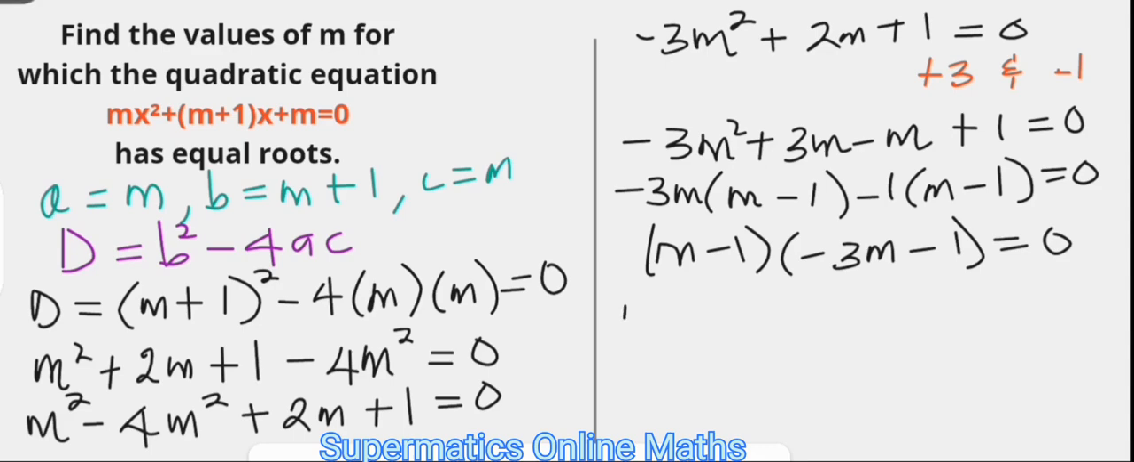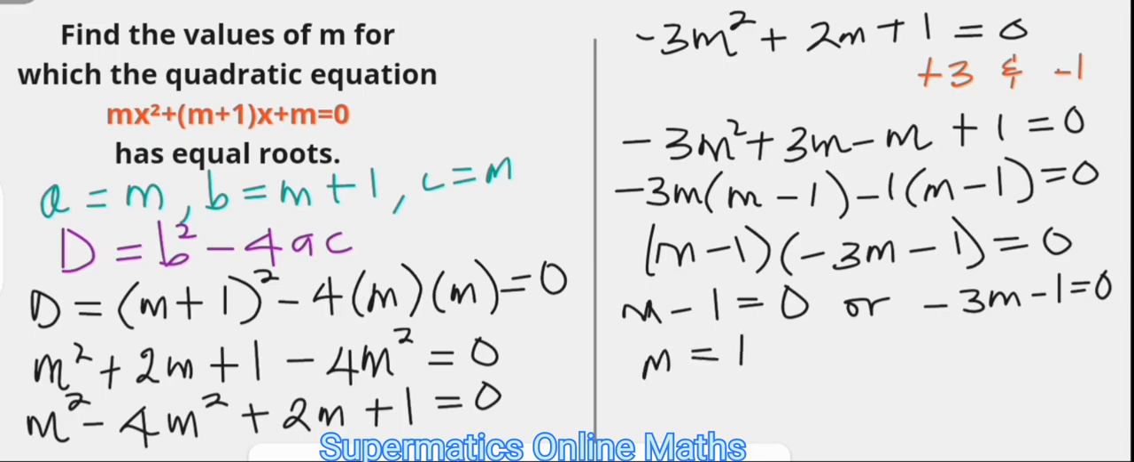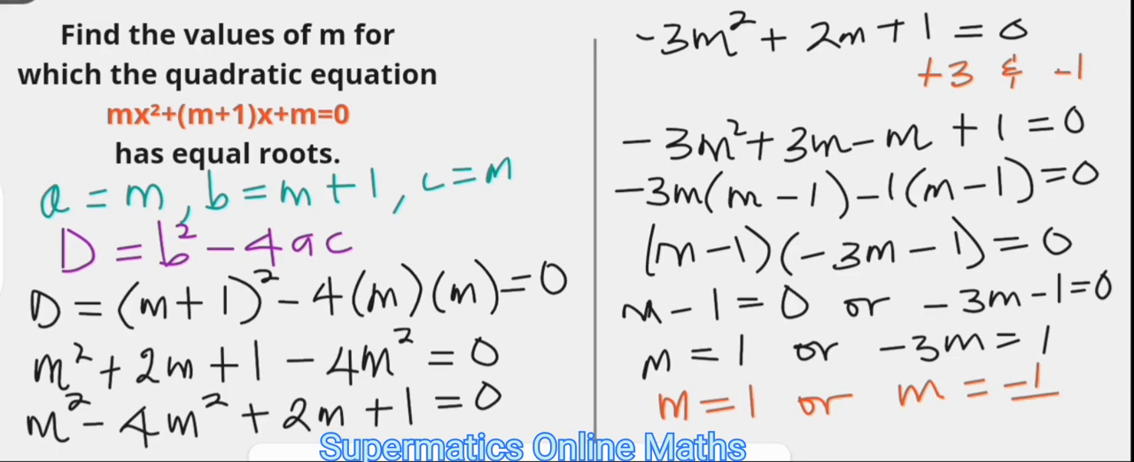And by the zero product property, m minus 1 could be 0, or negative 3m minus 1 could be 0, such that m is either 1 when 1 is added to both sides, or negative 3m is 1. And finally, the possible values of m for the expression to have equal roots could be m equals 1, or m equals negative 1/3.